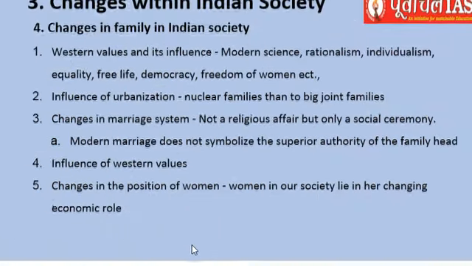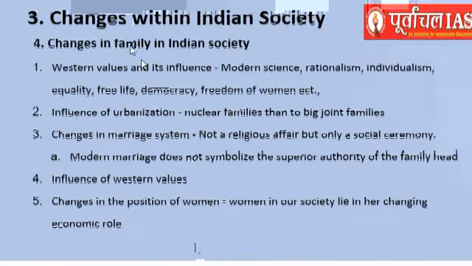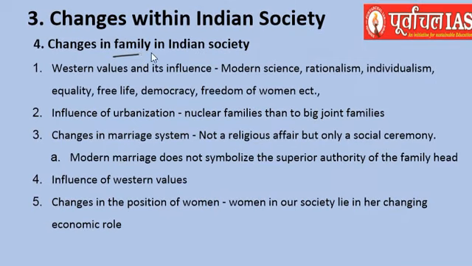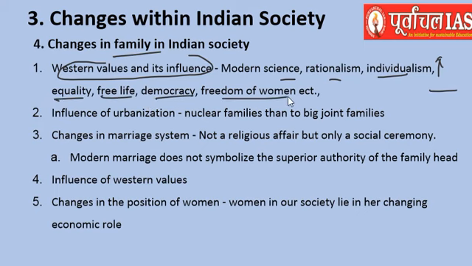And similarly, we can say other changes have happened as far as the family in Indian society is concerned. Western values have influenced modern science, rationalism, individualism, wherein individual thought has got its own independence. Equality, free life, democracy, and freedom of women have come in.